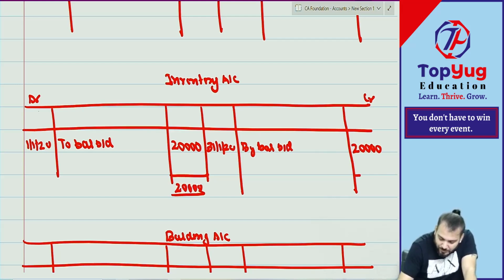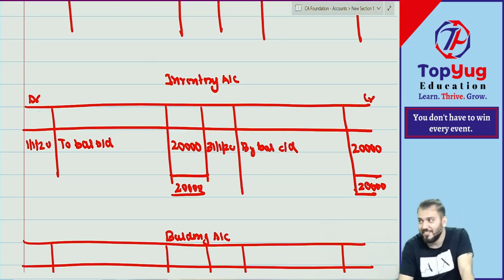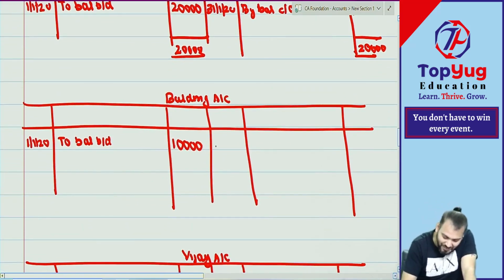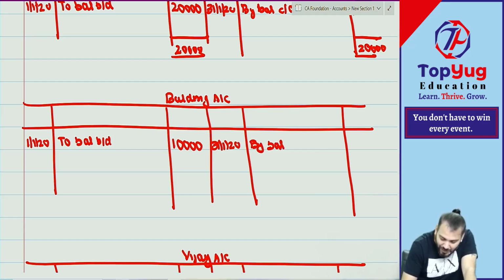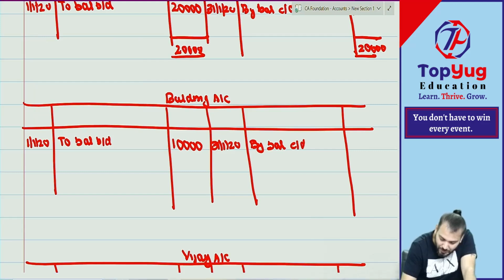Now that you have understood, which balance is this? Write carried down. My mistake, it happens. Correct, understood. In this also, 31st Jan 2020, by balance carried down. How much? 10,000. Total is what? 10,000 and 10,000.